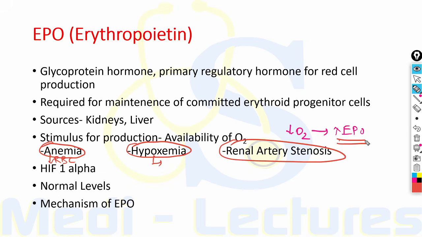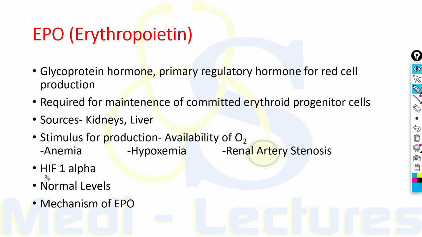Now, how does this availability of oxygen regulate the EPO synthesis? This can be explained with the help of HIF-1 alpha. HIF-1 alpha is hypoxia inducible factor 1 alpha.